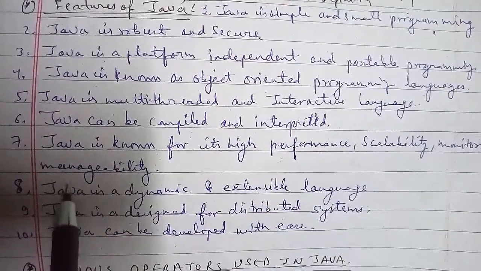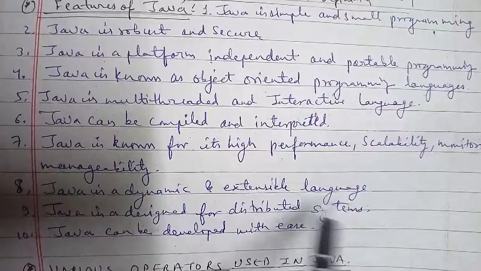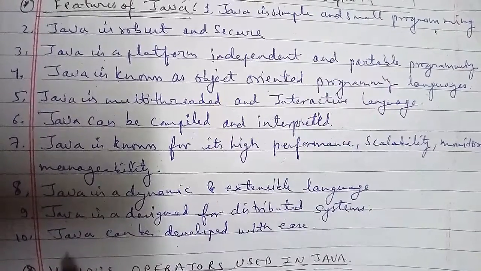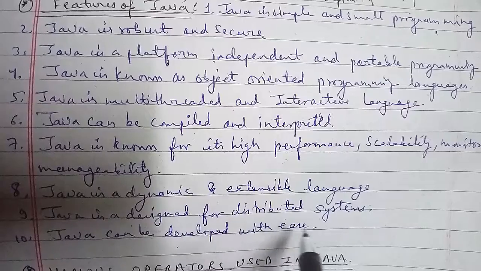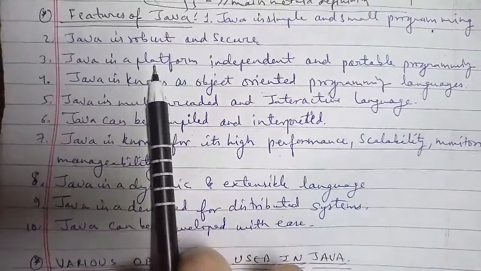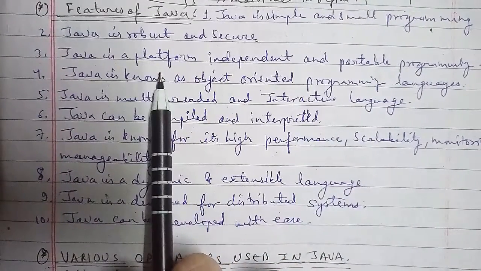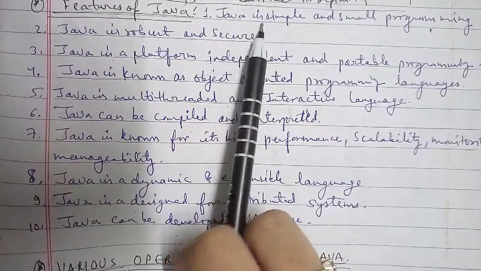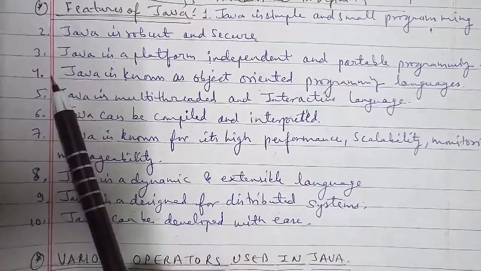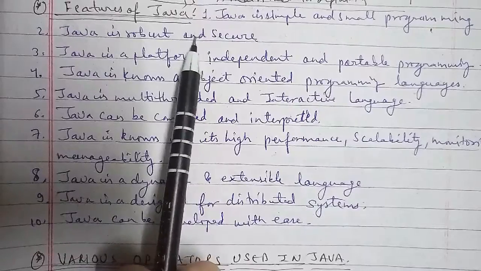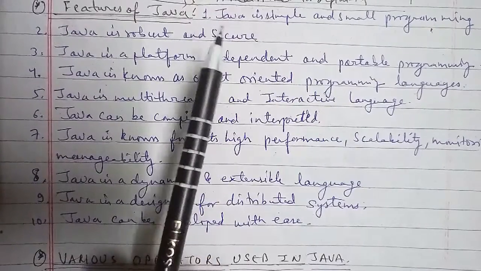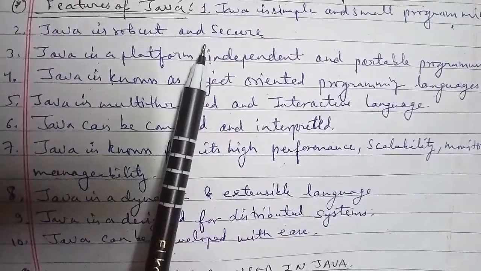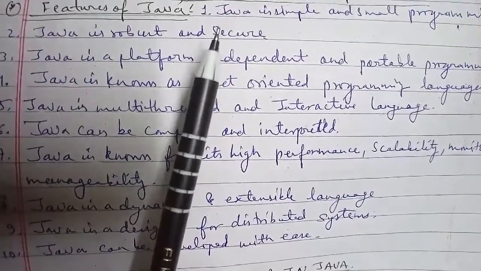The first feature we have is that Java is a simple and small programming language. Java is a simple programming language. Even if you have no programming background, you can learn this language comfortably. Programmers who have worked on C and C++ can learn this language more efficiently, because the syntax of Java resembles C and C++. In fact, Java is made more clear and adaptable than C++.